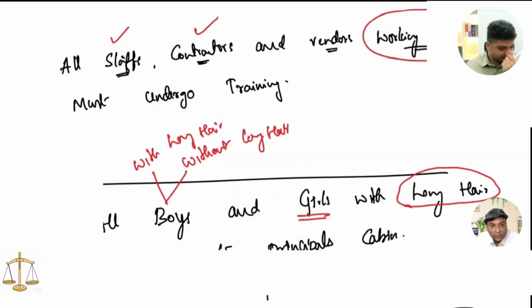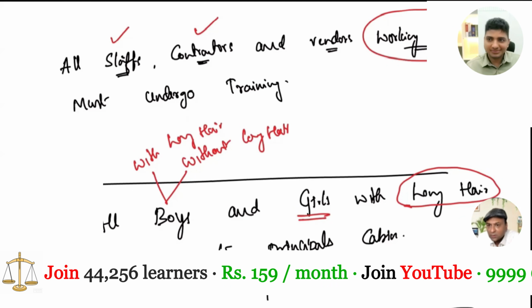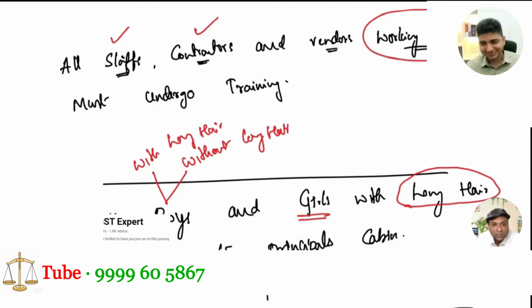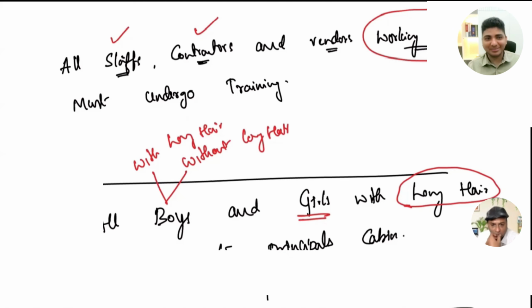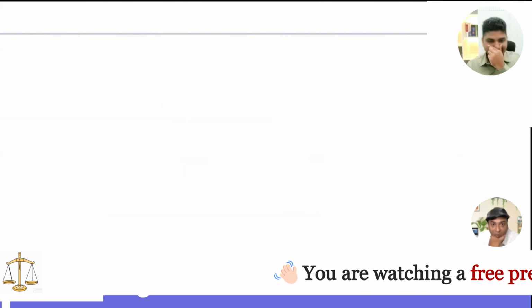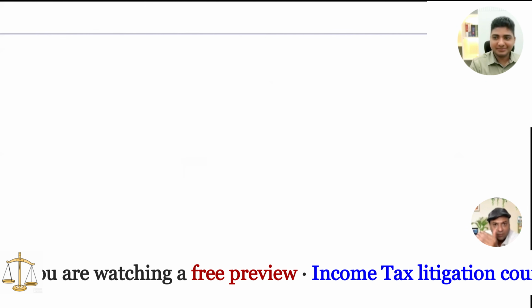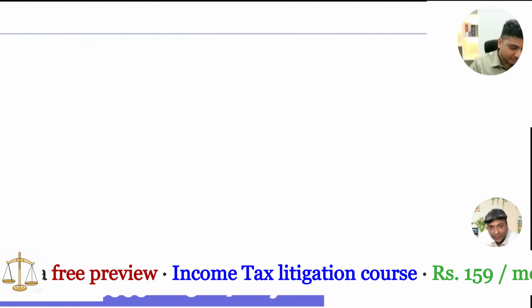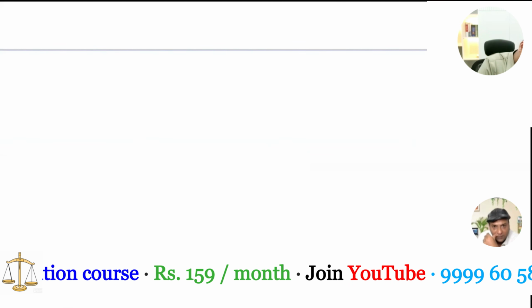Now, if you see all staff, after staff you have put the comma? Yes. Okay. After staff, there is a comma. Therefore, all staff must undergo training. Contractors and vendors working on site must. Suppose there is no comma after staff, then what will be the interpretation? Yes. I'll come to that, sir. Similarly, here also, all boys and girls, there are no commas. Therefore, the interpretation will be both boys and girls having long hair should. And go for 74. Again, after fraud, there is a comma. Yes. Correct. You're coming there, sir.